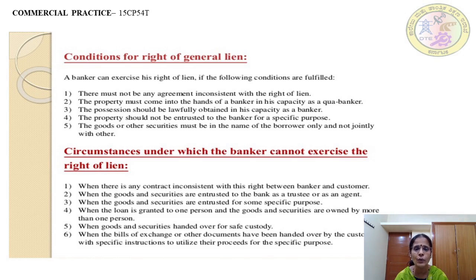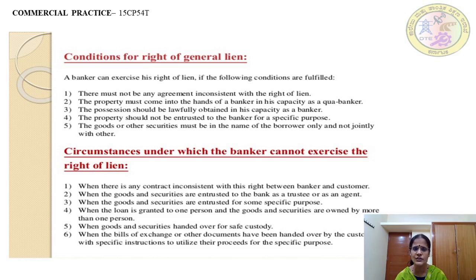When the loan is granted to one person, the goods and securities are owned by more than one person, then you cannot exercise it. It should be only of the borrower, not of the borrower held jointly or with any other person. So you cannot hold it. When goods and securities are handed over for safe custody, there also you cannot because it becomes another relationship. So you cannot go for general lien here. What relationship we discussed earlier, where it can be lessee-lessor, bailee-bailor relationship. When such a relationship comes into existence, you can never exercise the right of lien. When goods and securities are handed over for safe custody.